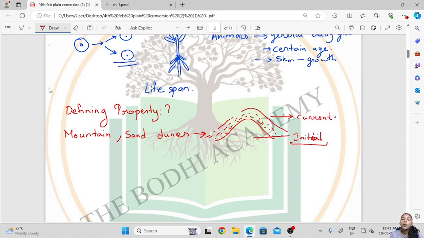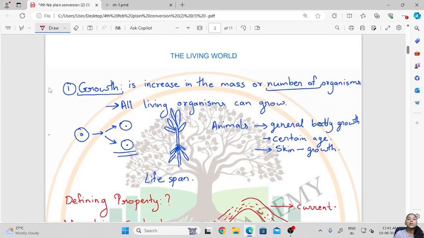So we can say that the mountain or the sand dune has grown, but this growth which occurs is due to the accumulation of substances, and it is external. Okay, so only from the outside this growth is external, because all the substances have just deposited on the surface, whereas the growth in living organisms is always internal. The growth is from within.